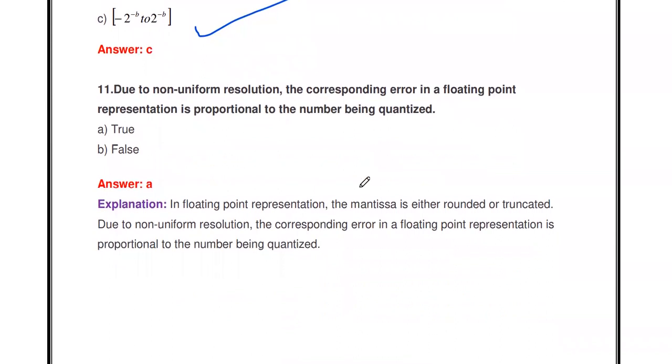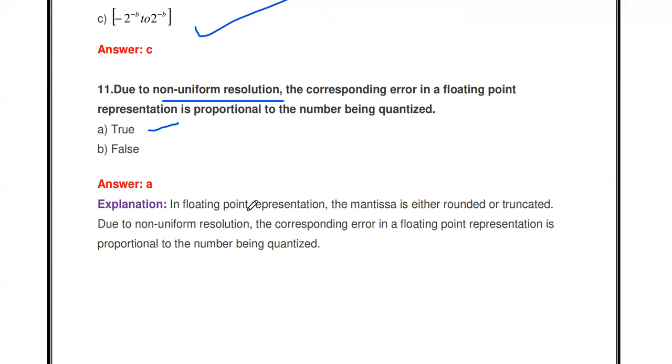Then the next one: due to non-linear resolution, the corresponding error in floating point representation is proportional to the number being quantized. The statement is true or false. It's true. In non-uniform resolution, the corresponding error in floating point representation is proportional to the number being quantized.